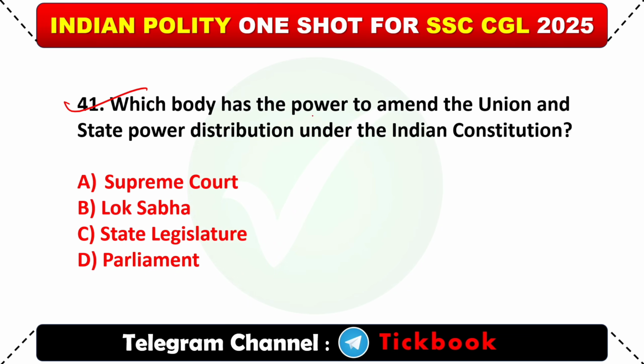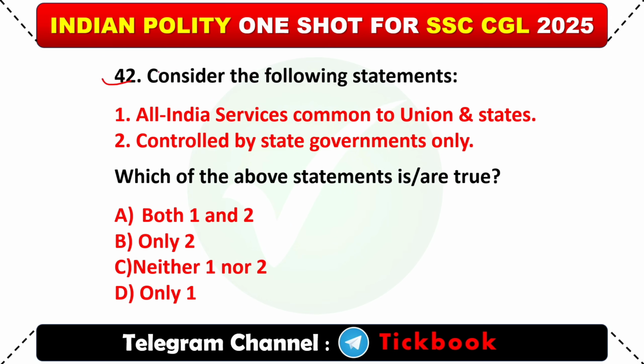41. Which body has the power to amend the union and the state power distribution under the Indian Constitution? Option number D, Parliament. 42. Consider the following statements. Number 1, all India services common to union and states. 2, controlled by state governments only. Which of the above statements is true? Option number D, only one is true.